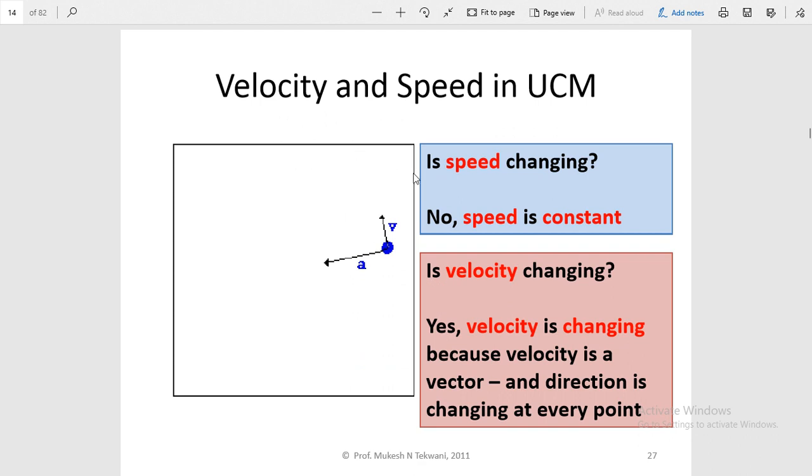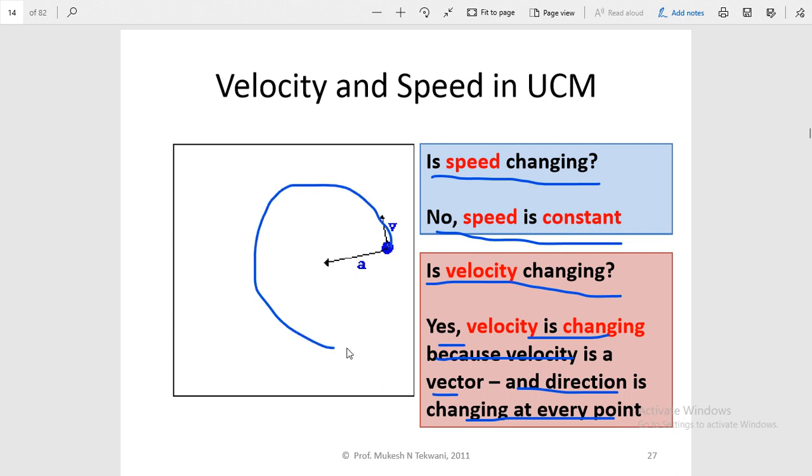Now, you have completed this one. Speed is changing? Our answer was no, speed is not changing. Is velocity changing? The answer was yes, velocity is changing, because velocity is a vector quantity and direction is changing at every point. You can see here, if this point is moving on the circular track, this velocity gets changed at every point. This vector will change its direction at each point of this motion. Okay, so this one is variable.